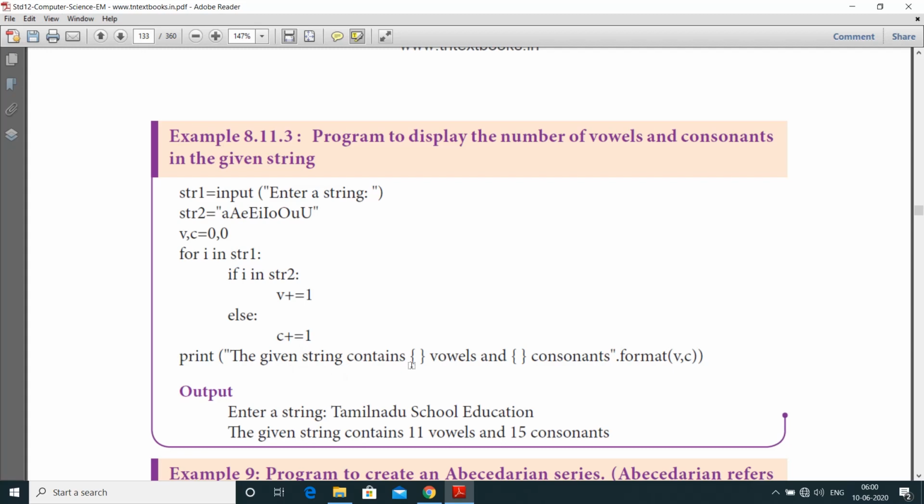Here the given string contains, first one is curly braces, which is used for how many vowel characters, and here how many consonants, format comma v comma c, so here it should be counted from 0 comma 0. Interesting Tamil Nadu school education. So here this string contains 11 vowels and 15 consonants.